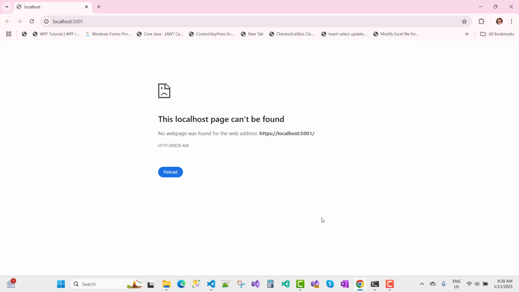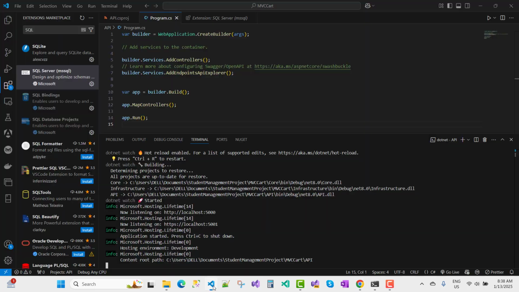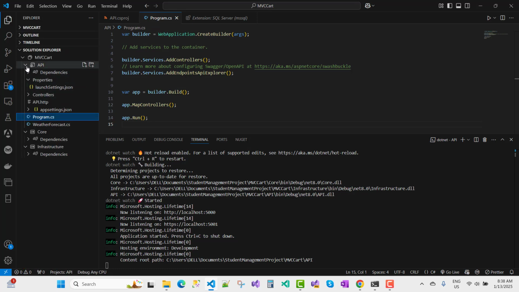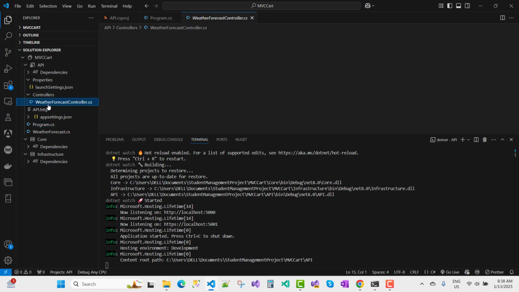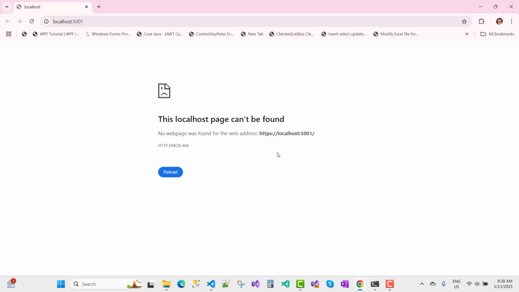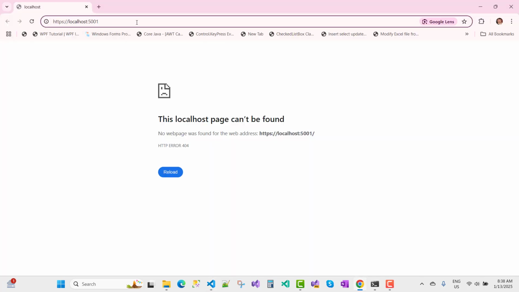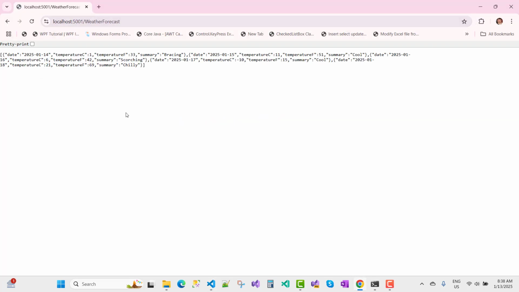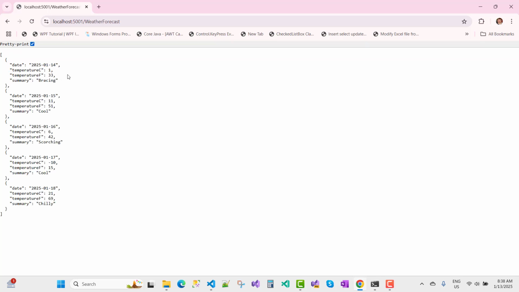Now there is no issue because I want to use controllers here. And the controller is under the API project. So you can just go, and here we have the API project, and under the controllers we have a WeatherForecast controller. The route is directly weatherforecast. So just go for it, and here you can see weather forecast, it's running. Here you can see it's running well.